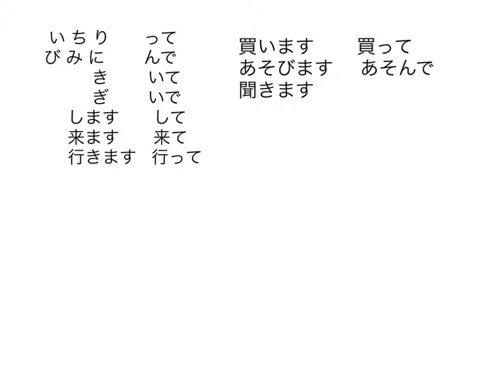Let's look at another. Kikimasu, to listen. Look to the side. In this case, the ki before the masu would be swapped out, and we would add ite. Therefore, kikimasu becomes kiite.